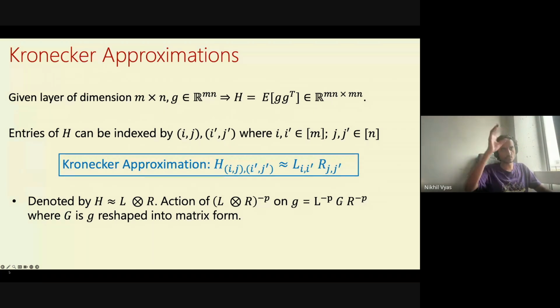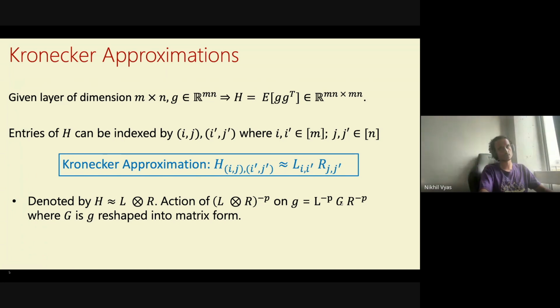So this is maybe the most complicated part of these things, multiplying Kronecker products to the vector G. If H is of the form L cross R, which is how Kronecker products are indicated, then multiplying L cross R to the vector G is the same as left and right multiplying L and R to the matrix G, up to making vectors into matrices.